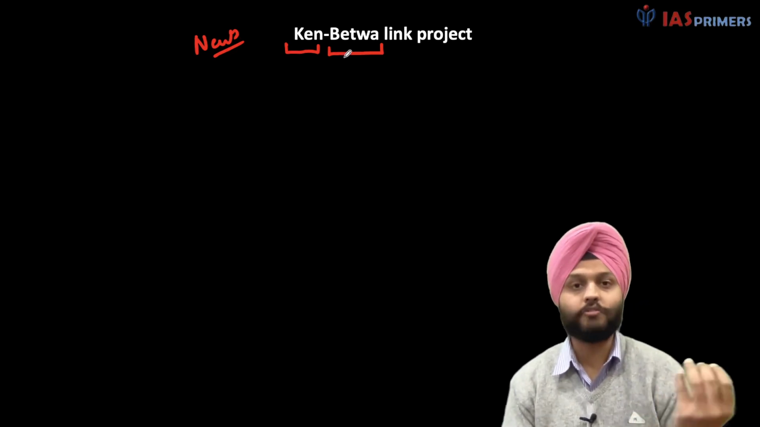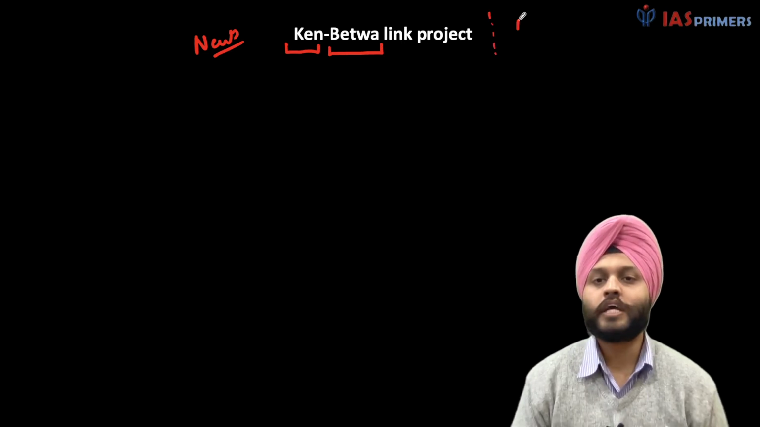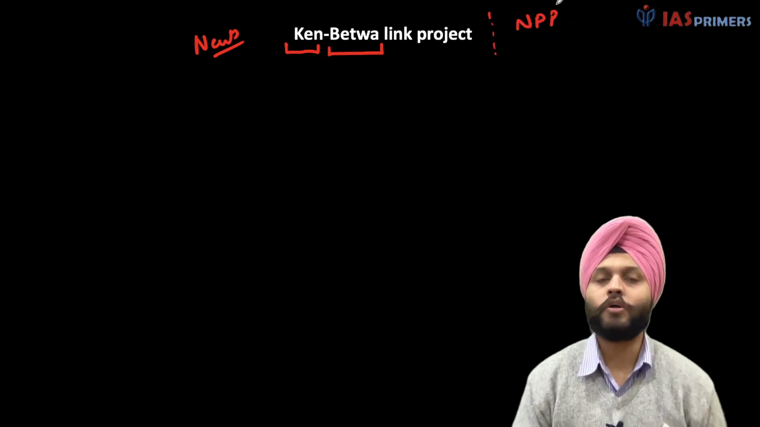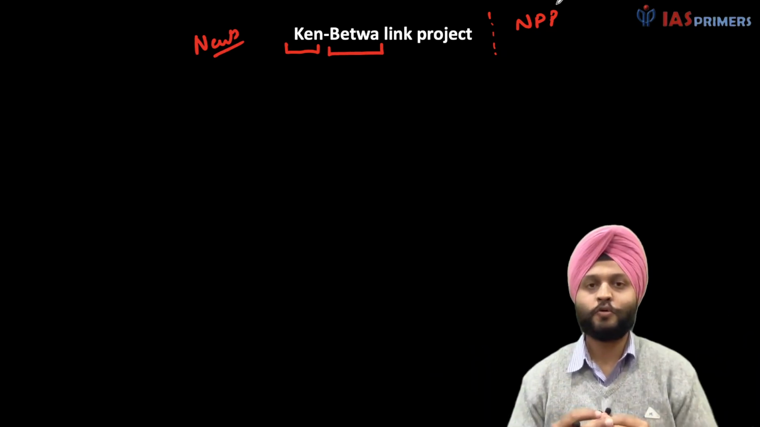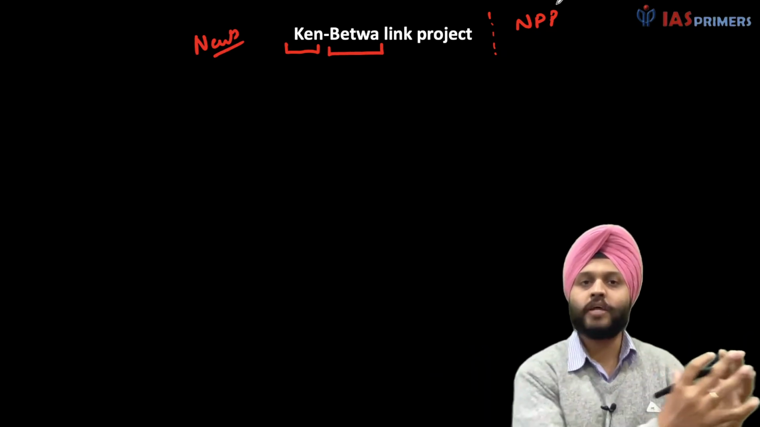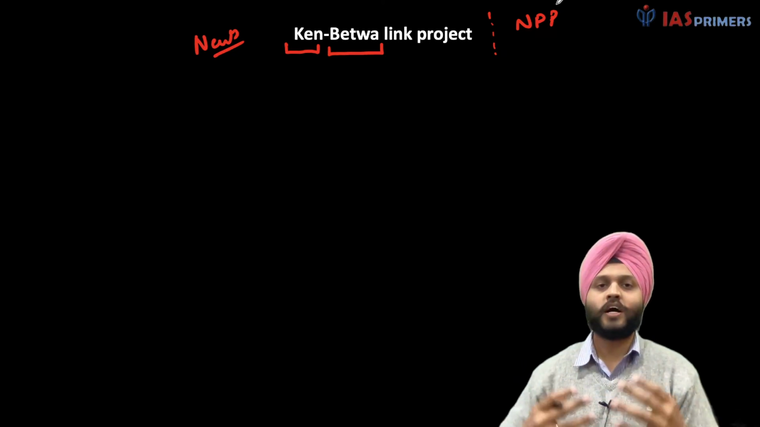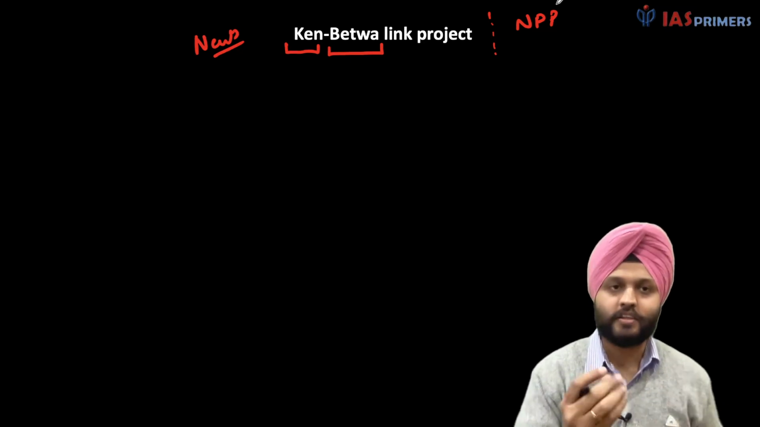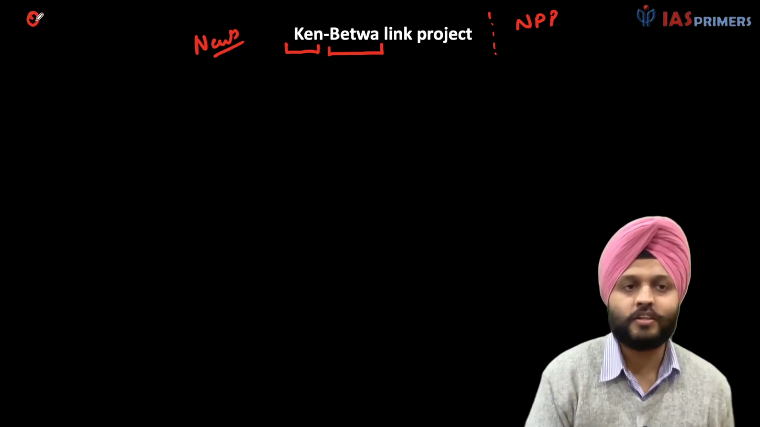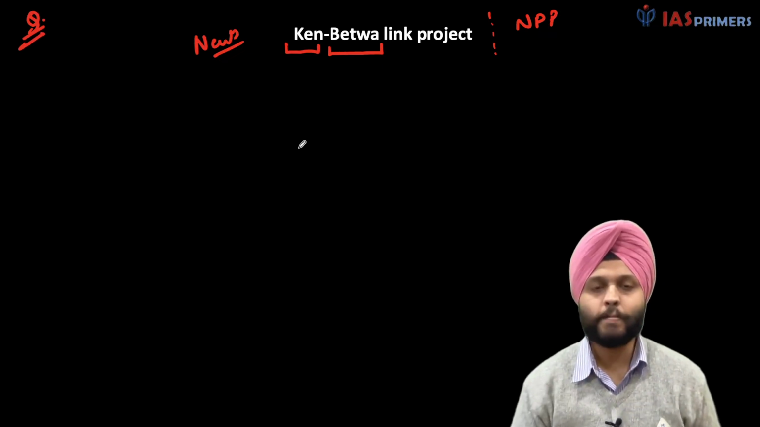We need to know about the river Ken and river Betwa. But yes, it also gives us certain insights on the interlinking of rivers. So from the prelims point of view, Ken and Betwa, and from the mains point of view, General Studies 1, we can have a question on the interlinking of river waters. Let's consider this question over here. Just keep this in mind when we are doing the analysis, we'll cover this.